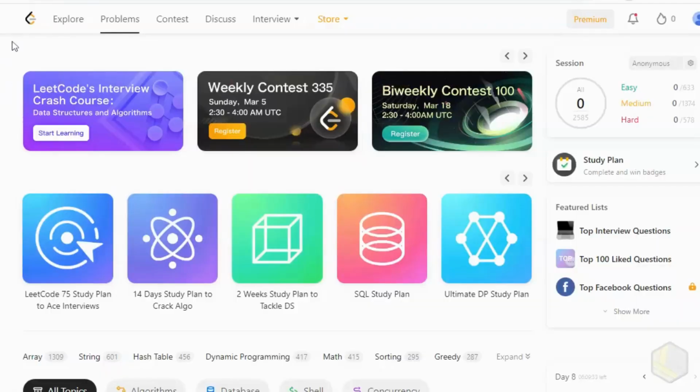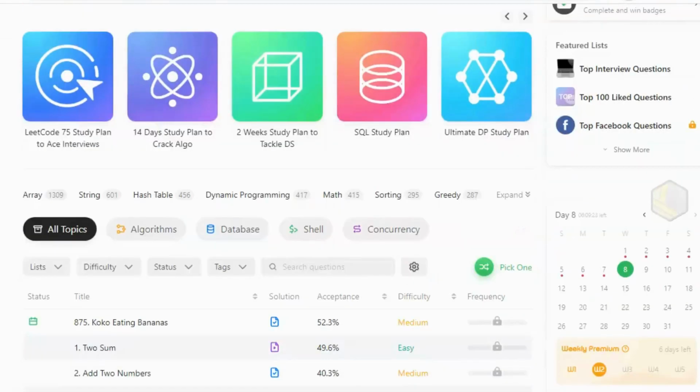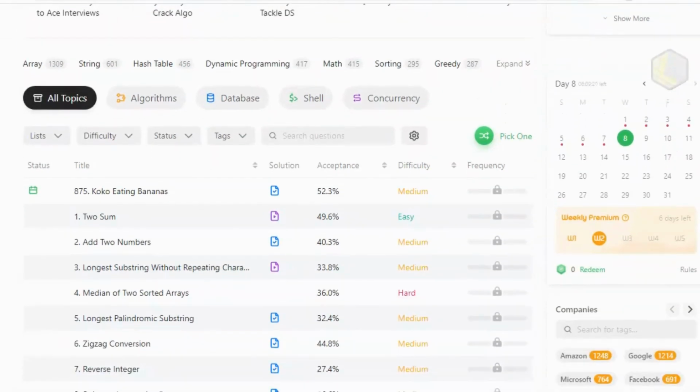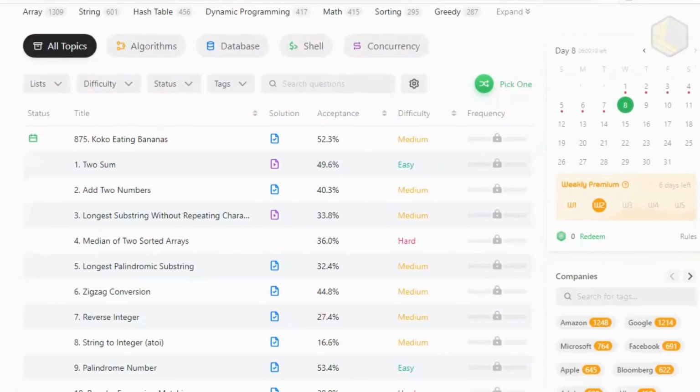So let's get started. Our first recommendation is LeetCode, a platform that offers coding challenges and problems for users to solve. इसमें wide range of topics, including data structures, algorithms, and system design cover होते हैं. यहाँ पर solutions and explanations भी include किए गए हैं, जिसकी वजह से self study and practice के लिए ये एक great resource बन जाता है.